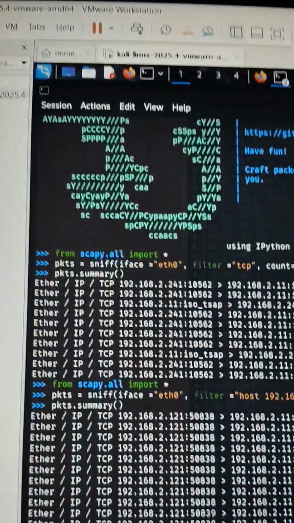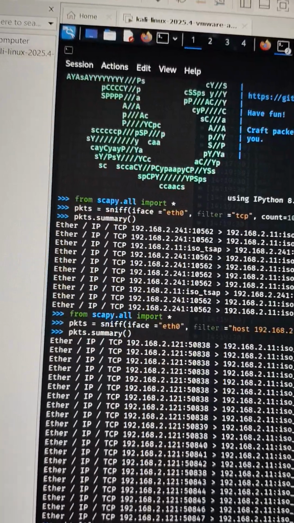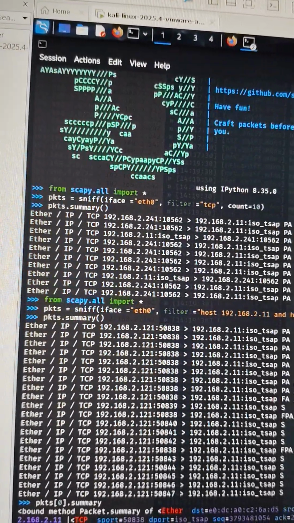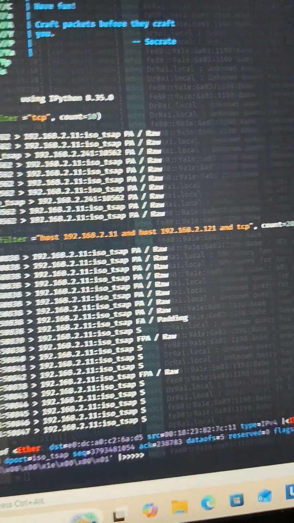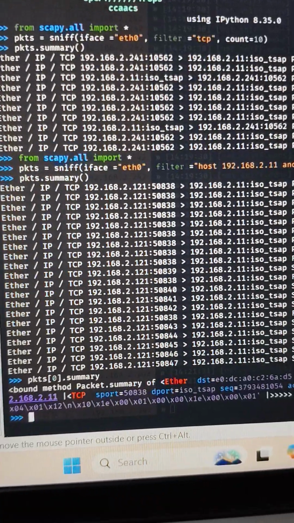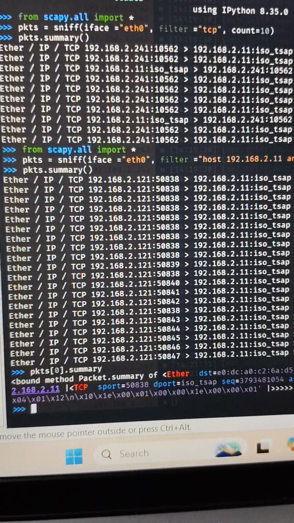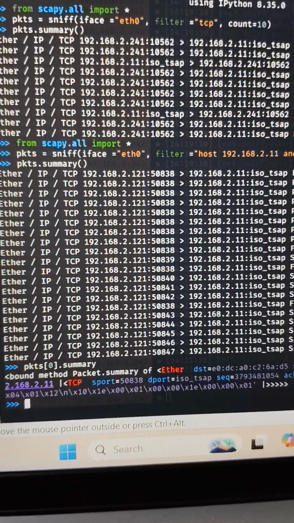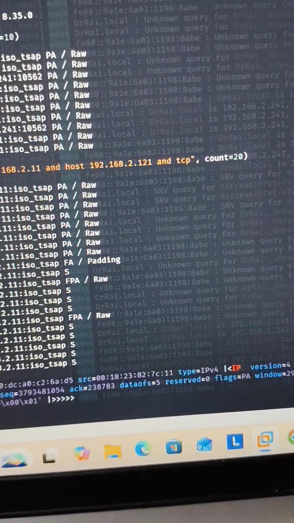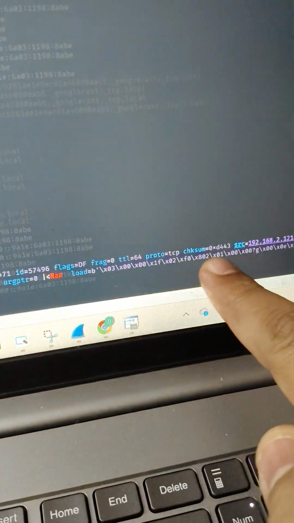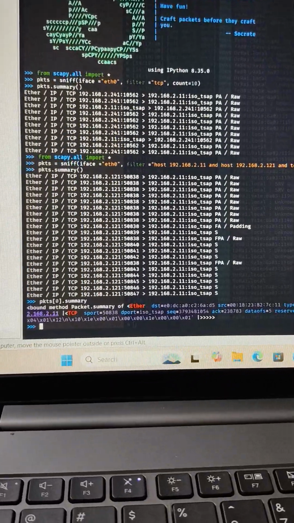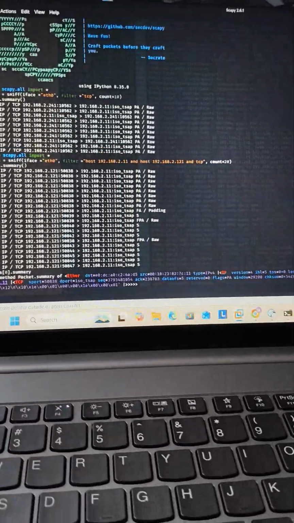Now here you can see we have written a small code: from scapy import packet sniff from the port eth0, and we have given two sources, that is the PLC and HMI IP, and we have captured that much data. Now that is the summary of the first packet, that is destination this, source this, type is IPv4, version as this, and finally at the last you will get the payload. And if you decrypt, you will find that it is working now.